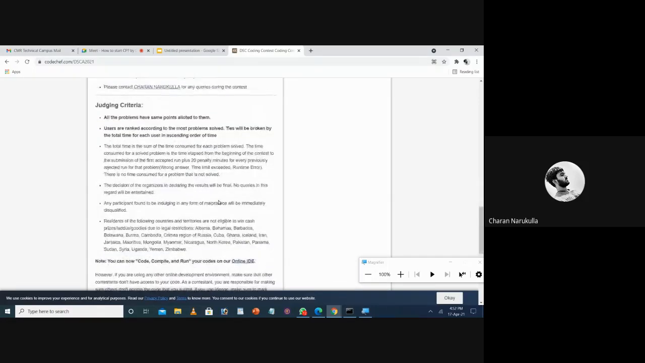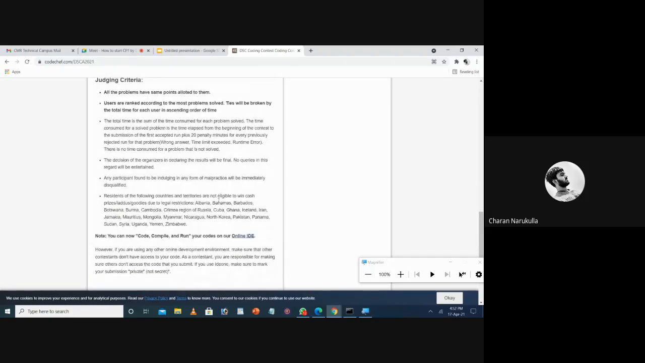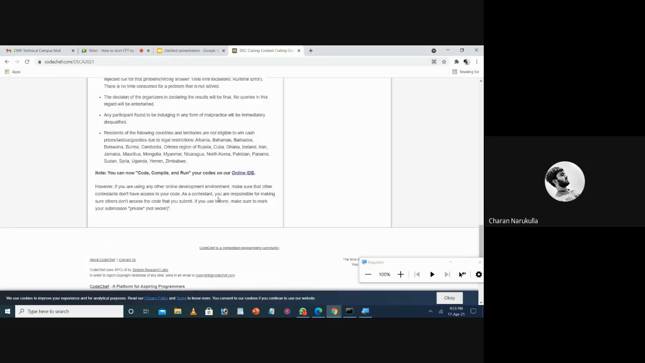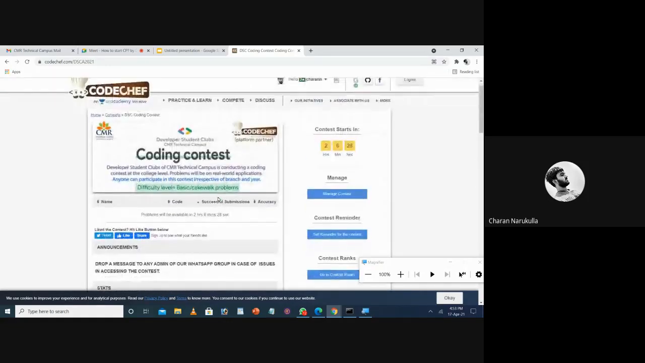Coming to judging criteria, that means how your score will be judged. In case two persons solved only two problems, then the rank will be given based on the time they took to solve the particular question. Also, if there is a wrong answer, then a penalty of 20 minutes will be given to that submission, only if that submission became correct and the previous submissions were wrong. In this way, we will break the ties between the scores. This is all about the contest and how to participate.